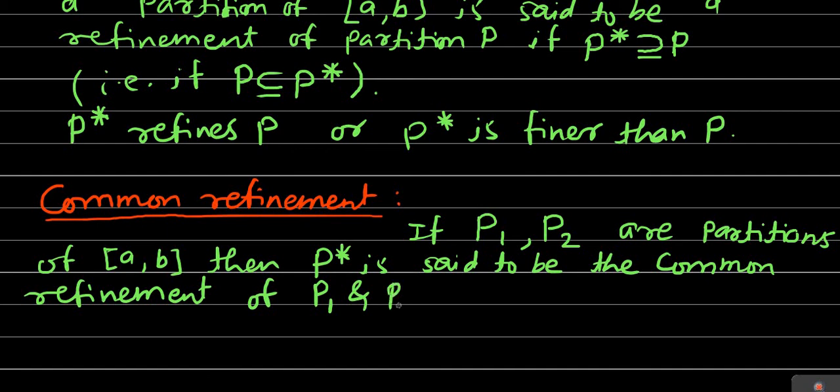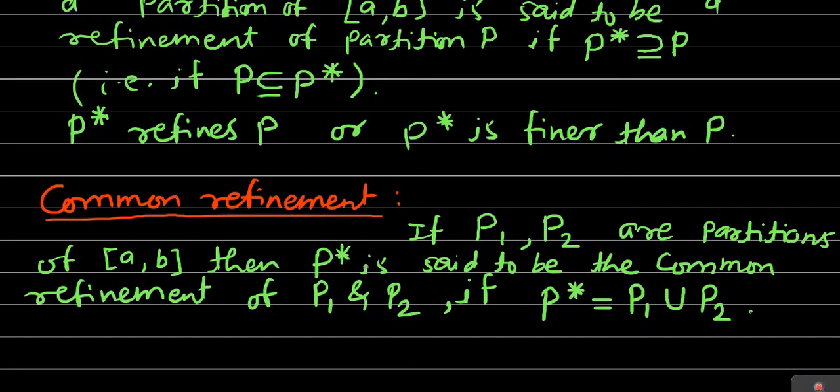When is it said to be the common refinement of P1 and P2? If we have P star equal to P1 union P2. If this condition is satisfied, then we say that P star is the common refinement of partitions P1 and P2. So we have defined the refinement of a partition and the common refinement of partitions.